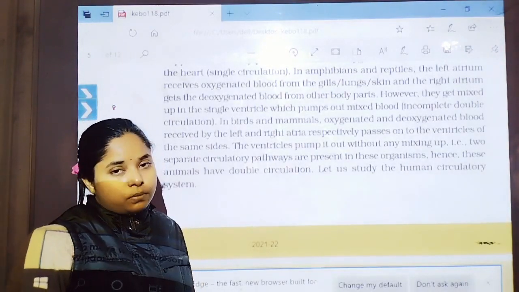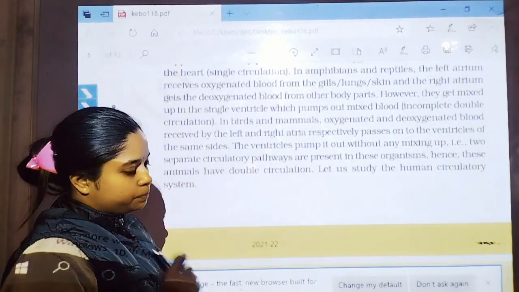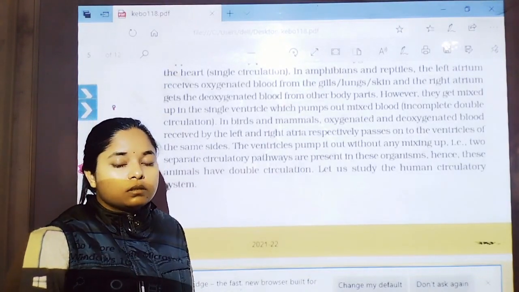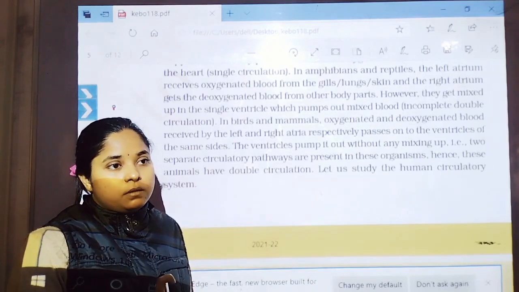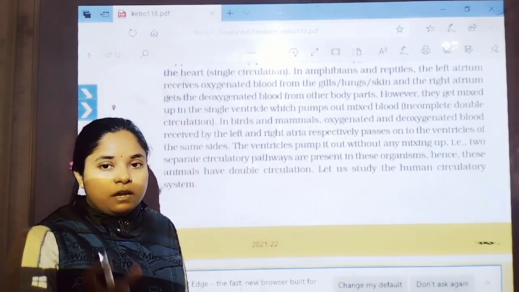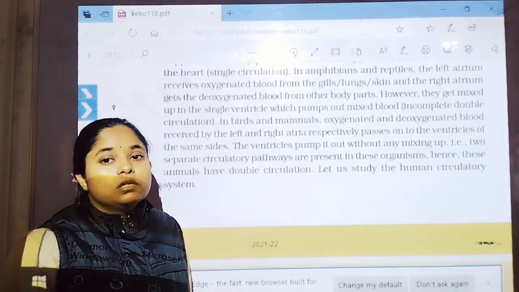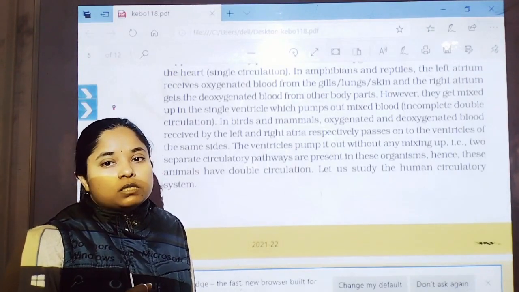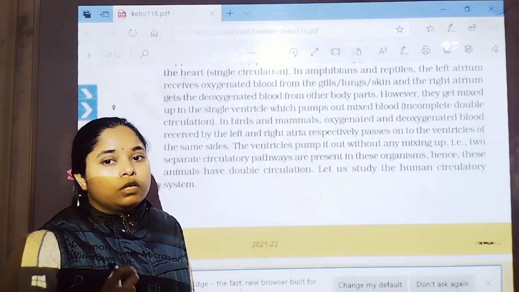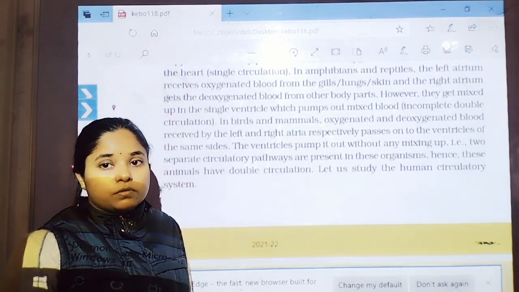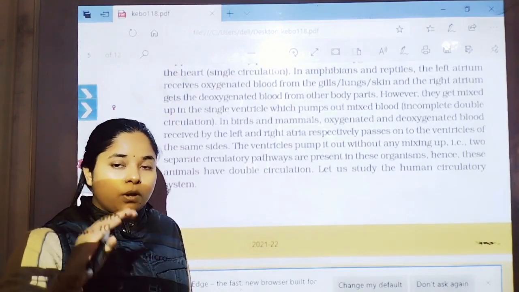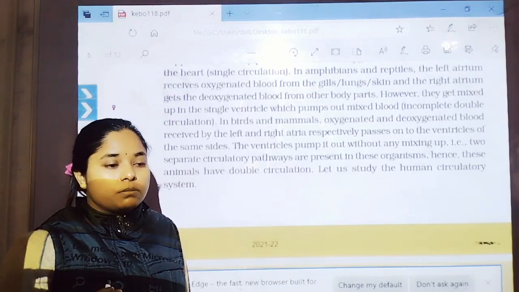In amphibians the blood is mixed, not in aves and mammals. In aves and mammals, they show pure blood circulation, or double circulation, because of this separation.